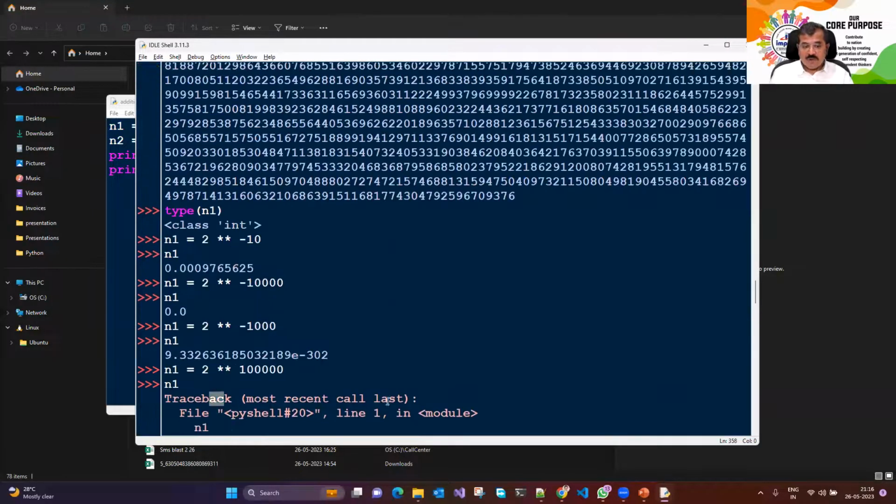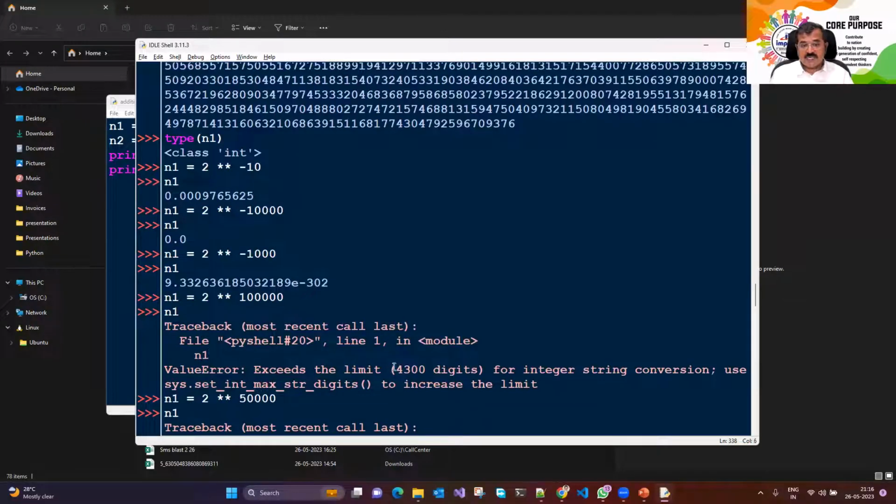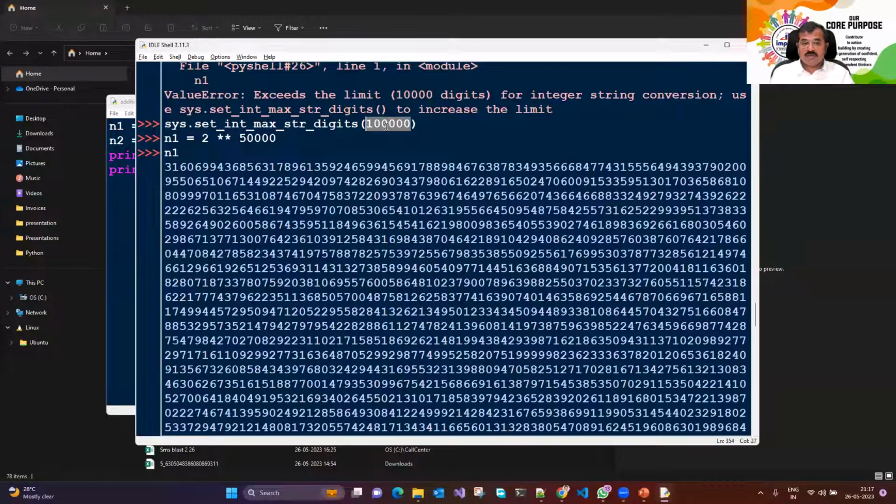So even if you come across this problem, as long as my machine has enough RAM, it will work. When RAM is exceeded, then it will fail. So when it said by default I can display a number up to 4,300 digits, I called a function named sys.set_int_max_str_digits. Look at the name of the function. Was I not telling you even during logic, the name should be meaningful, let it be long, it makes no difference. Set integer max string digits, meaning how big the digits of an integer's string can be. By default it is 4300 digits, we tried changing it to 10,000, then I changed it to 1 lakh, so your integer can go up to 1 lakh digits too.